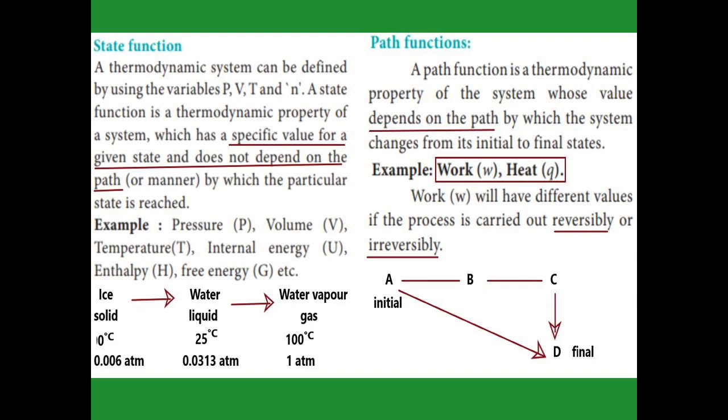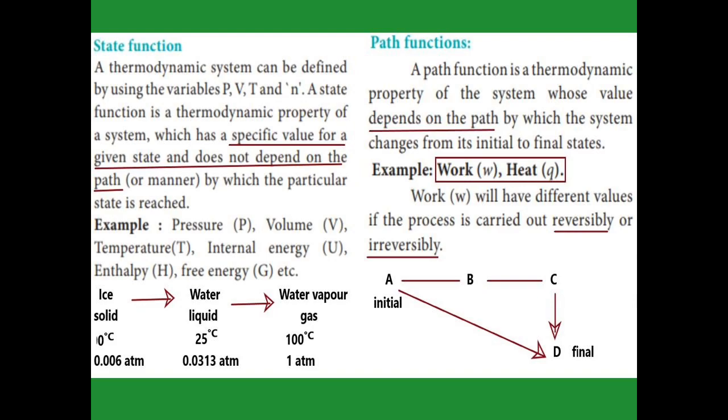In the same way with pressure also, a pressure for water of 0.006 atmosphere means it is in the solid state, that is the ice state. And a pressure of 1 atmosphere means the water is in the form of vapor, that is, a gaseous state. So with the help of these variables we can say the state of that system. With the specific value of these variables we can say the state of the system, and these variables do not depend on the path.